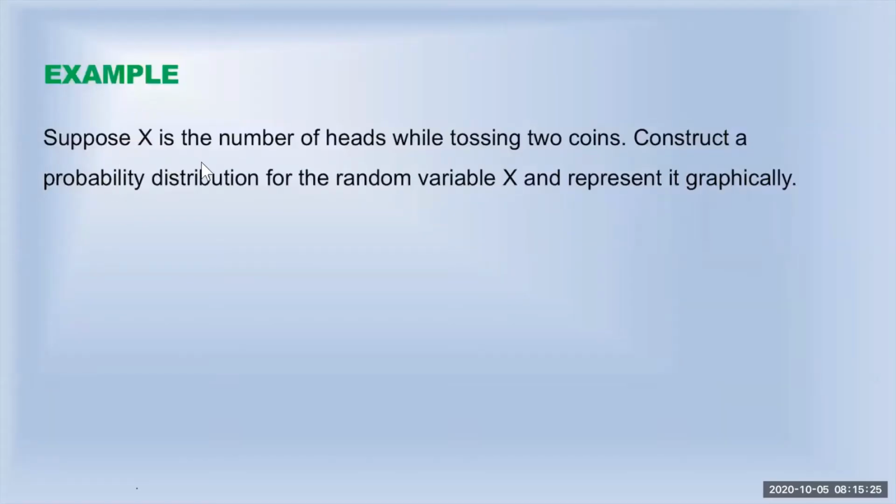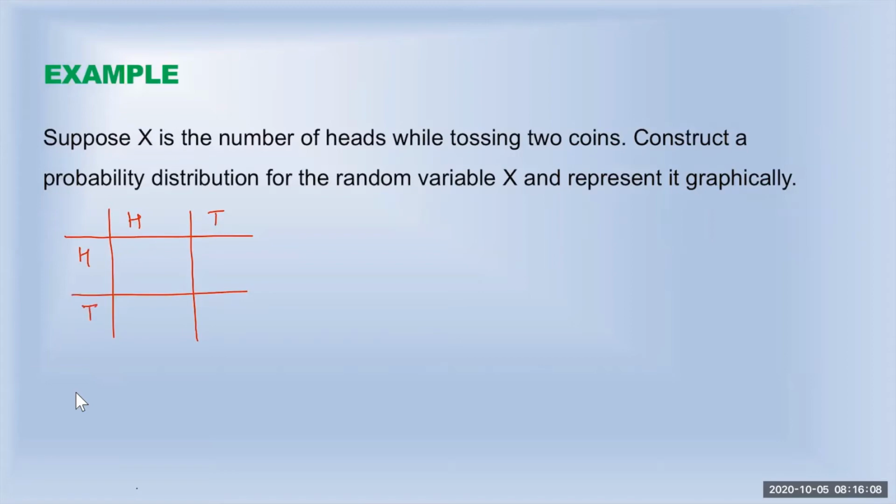Example, suppose X is the number of heads while tossing 2 coins. We have to construct a probability distribution for the random variable X and represent it graphically. So X is the random variable which represents the number of heads while tossing 2 coins. So let's see what are the possibilities. When you toss a coin, on the first coin you will get a head or a tail. Similarly, on the second coin, you'll also get a head or a tail.